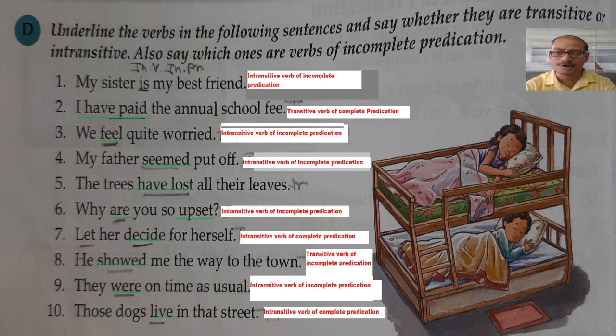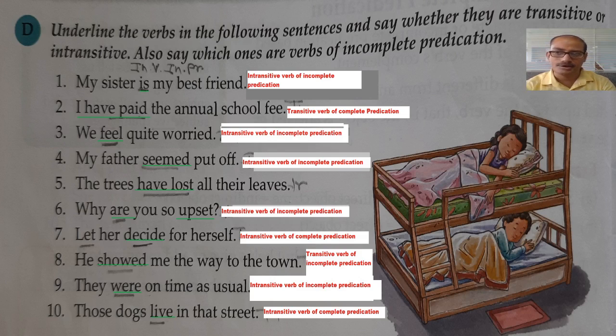Then we can say that it is a transitive verb with complete predication. But suppose without the object, the meaning of the sentence will not be completed, then we can say that this is a transitive verb with incomplete predication.